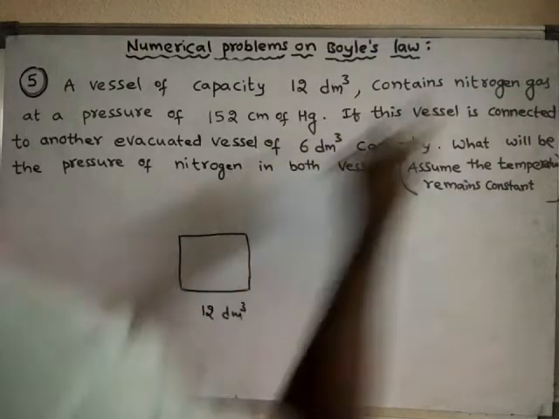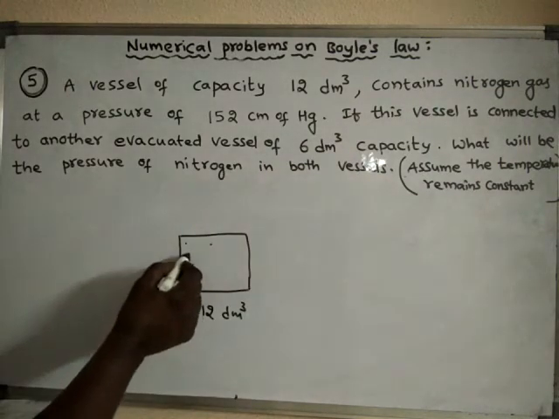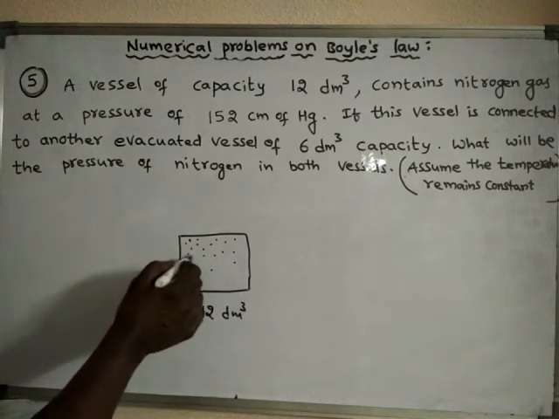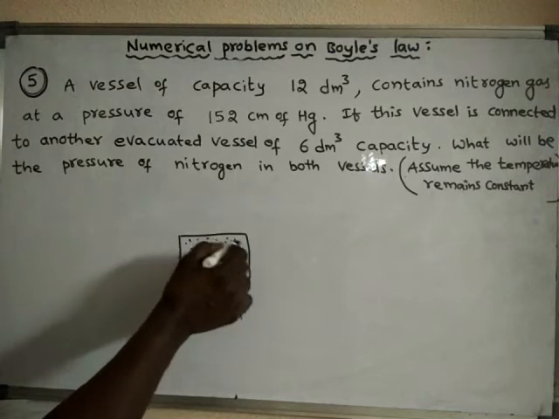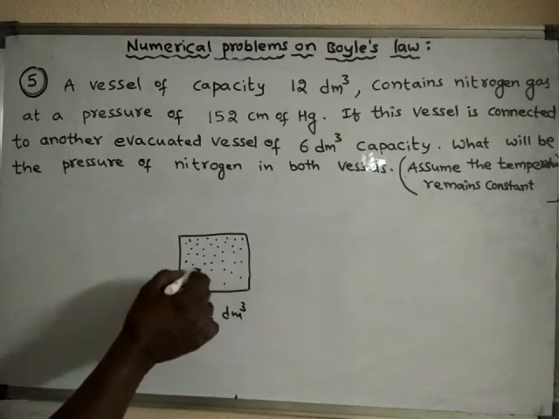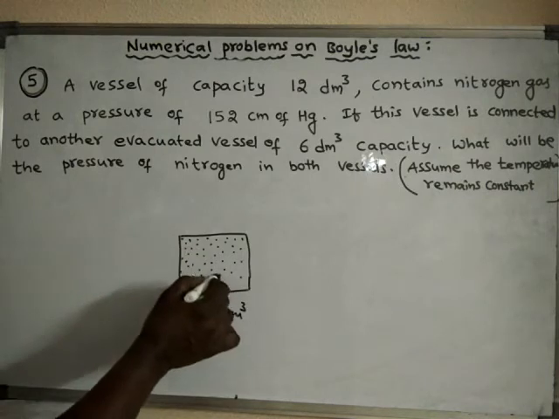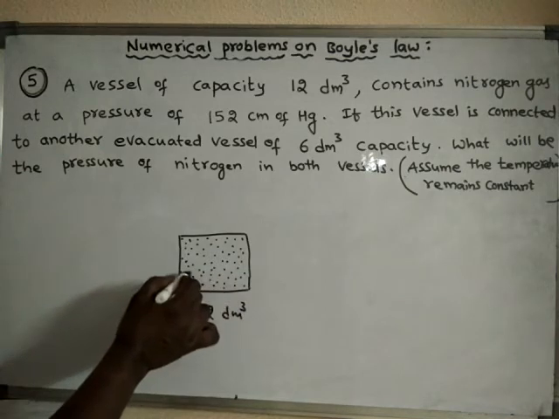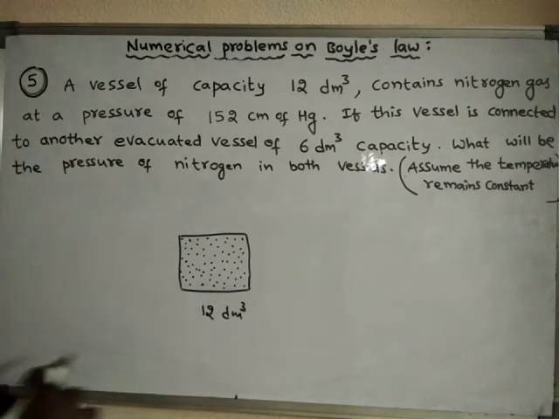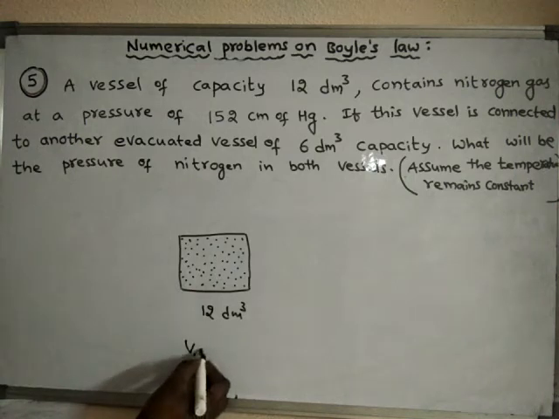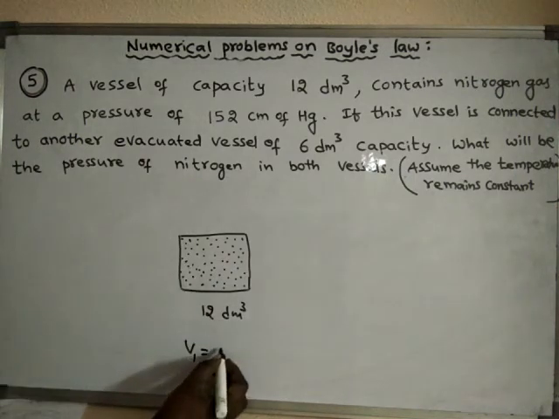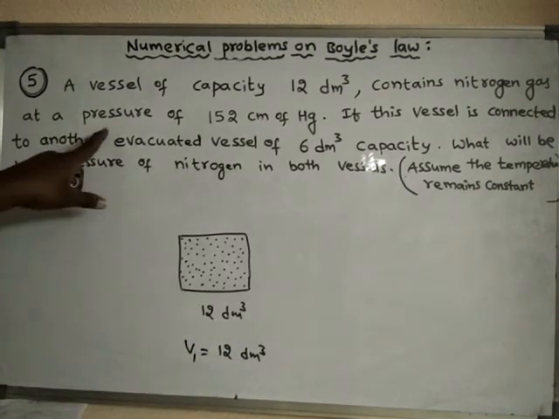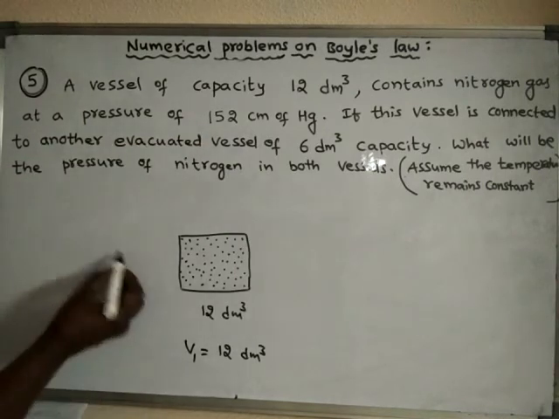It contains nitrogen gas. So which gas does this vessel have? The gas present in this vessel is nitrogen. How much nitrogen is present? Already we know that the volume of the gas is nothing but the volume of the container. So the initial volume of the nitrogen is 12 decimeter cube. Under what pressure?